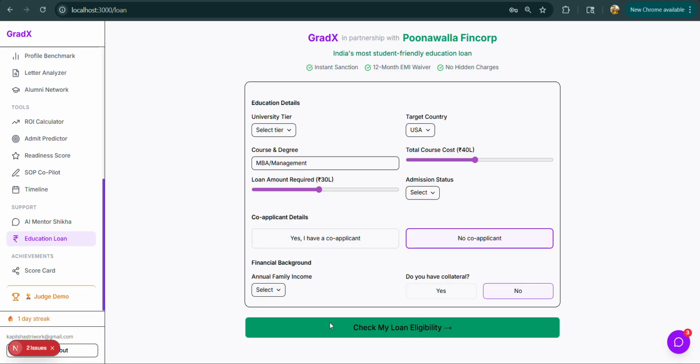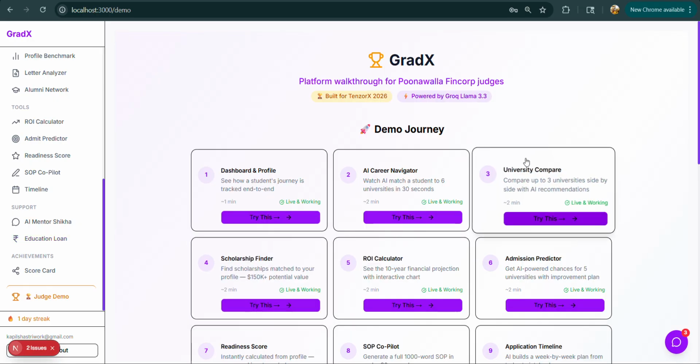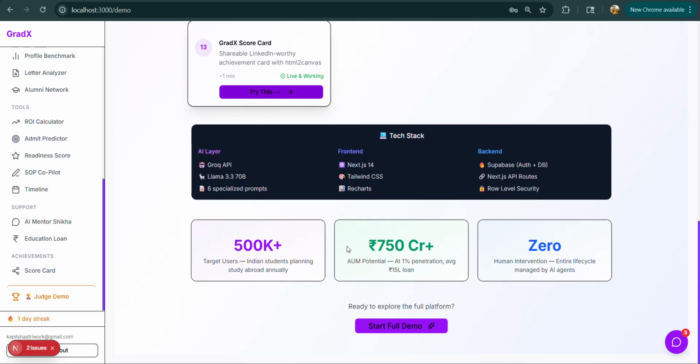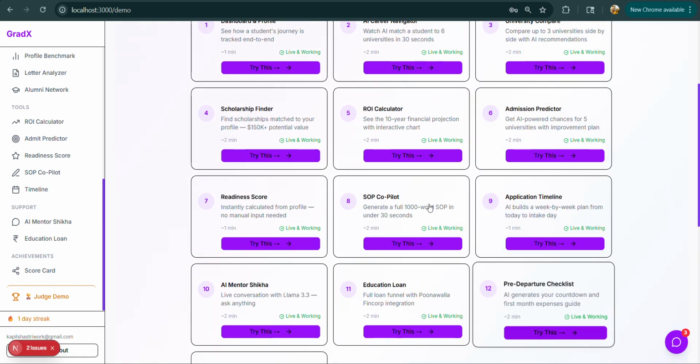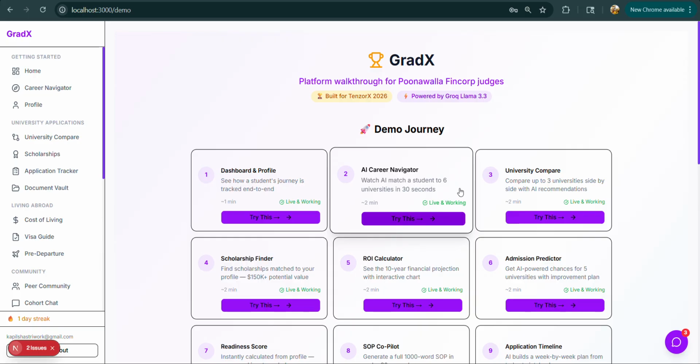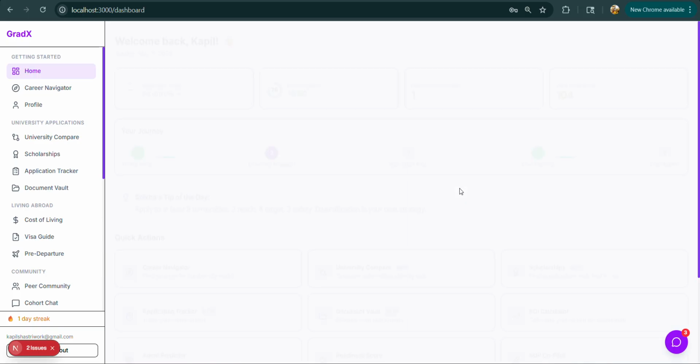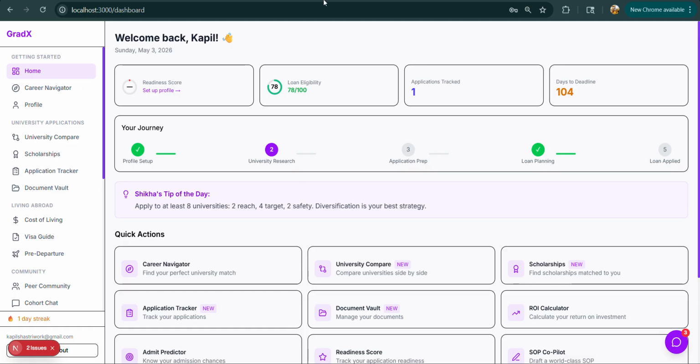This is the education loan part, and this is the scorecard. So, these are the total number of features that I have given, from dashboard, career navigator, and everything. This tool which I have created is fine-tuned for the project, but it can be further fed with the correct, latest data of the students and the universities, and it can work excellently, and it is very convenient for students to check their progress and status. So this has great potential for scaling. Please have a look at it and let me know.